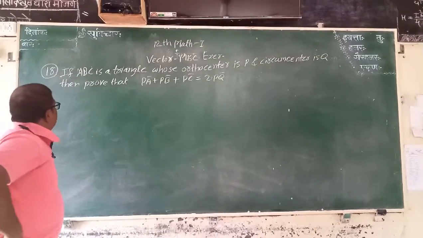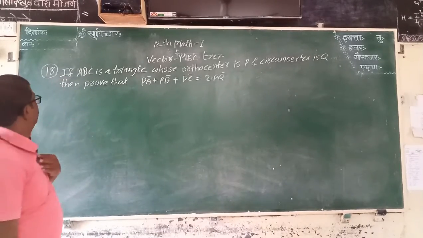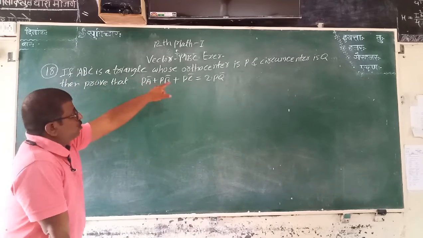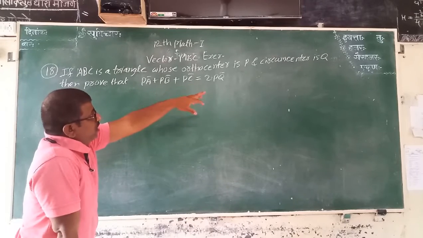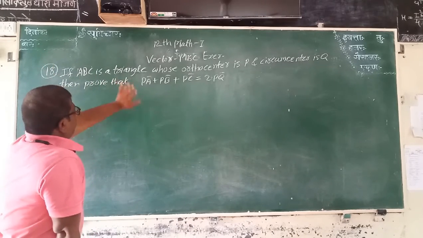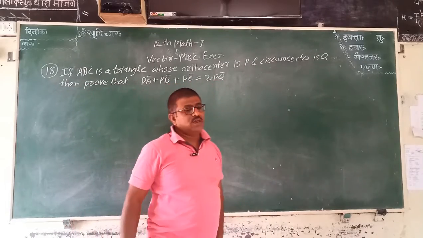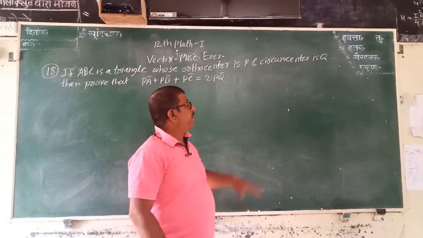व्हेक्टर्स एक्सरसाइज मिसलिनियस मध्ये एक्झाम्पल नंबर 18 आपण पाहणार आहोत. If ABC is a triangle whose orthocenter is P and circumcenter is Q, then prove that PA bar plus PB bar plus PC bar is equal to 2PQ bar.